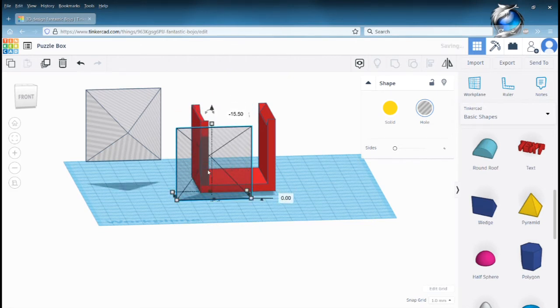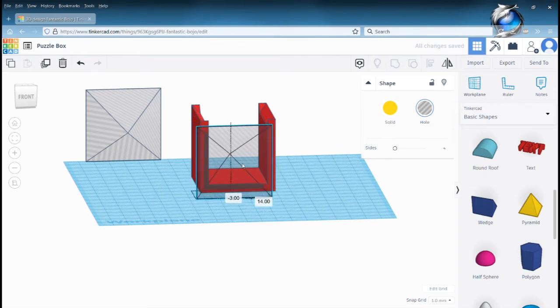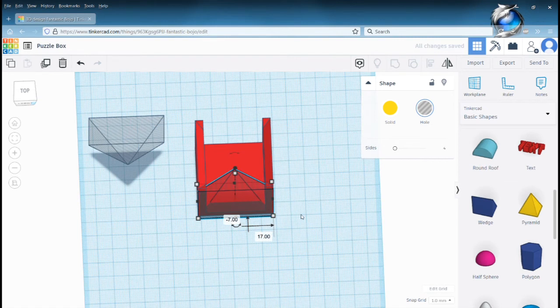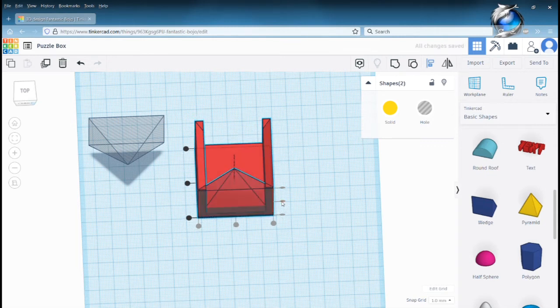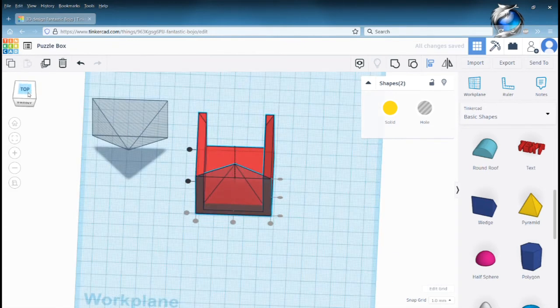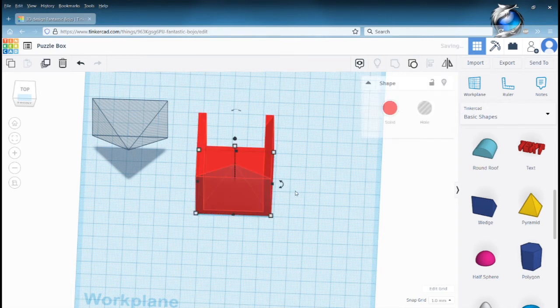So get that down to 0. And let's do our alignment here. Box select to grab both. Align. You want to center up and down and flush along the front edge. Okay. Box select. Group.